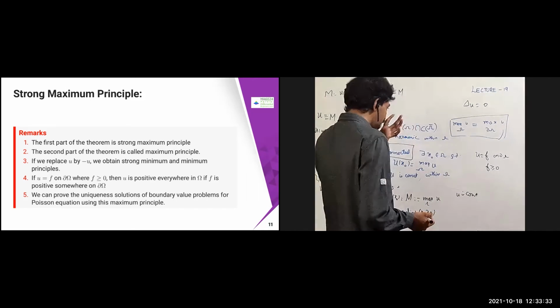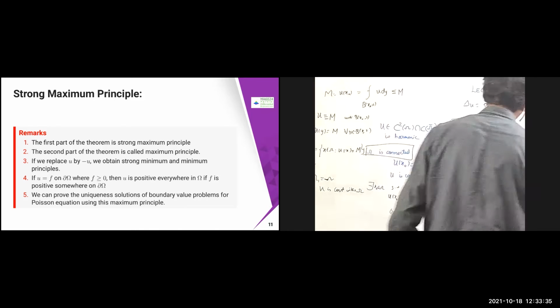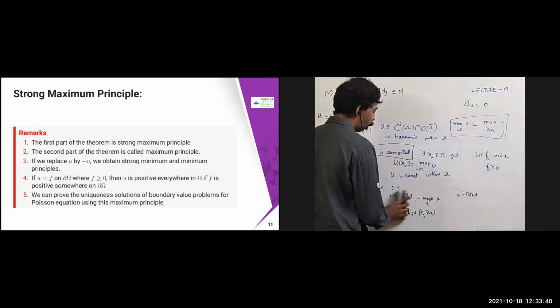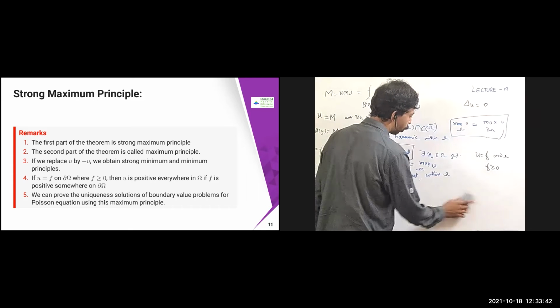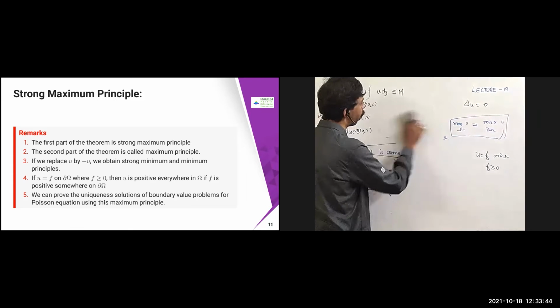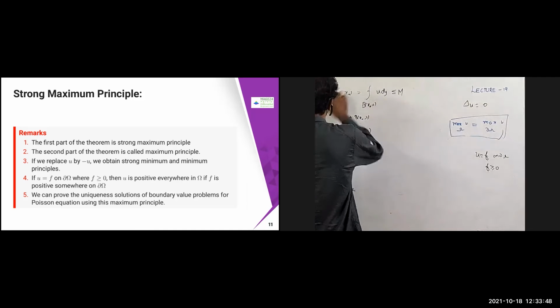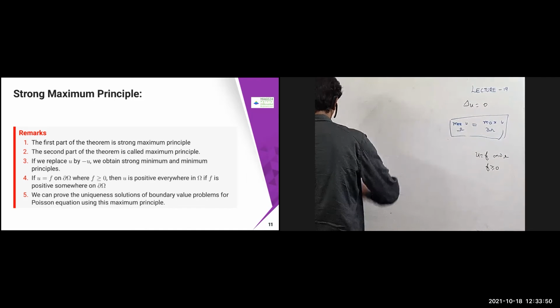So that means this is another interesting property. Suppose on the boundary of the domain you have some physical quantity, let us say some temperature, etc. is given. What you have is that suppose you have a domain.